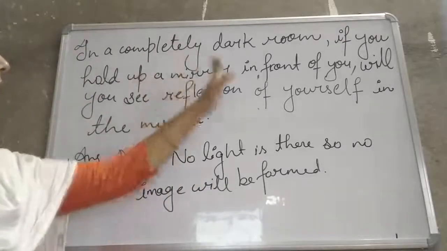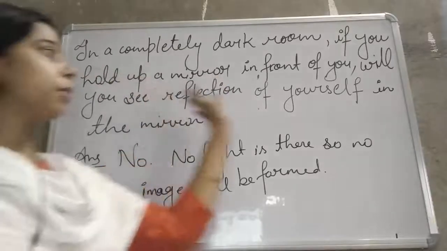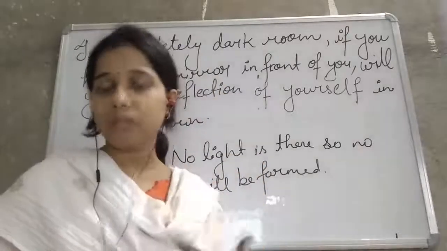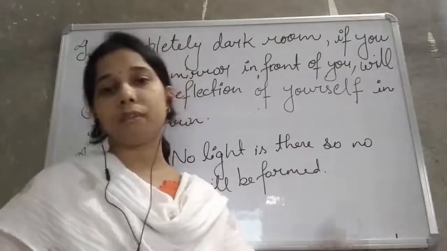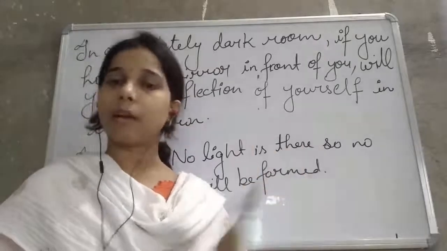So in a completely dark room, if we are standing in front of the mirror, then we will not be able to see the reflection of our image, because light is important for reflection. Okay, and only then can image formation occur on the mirror.